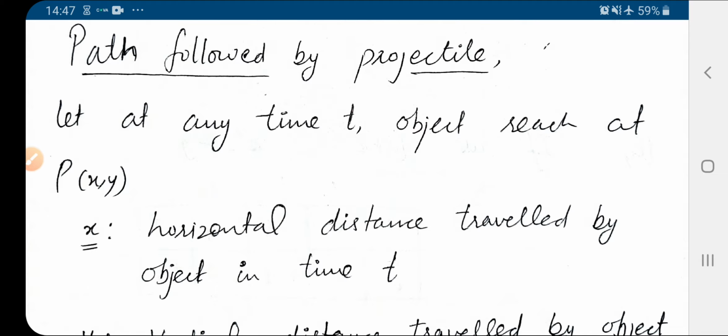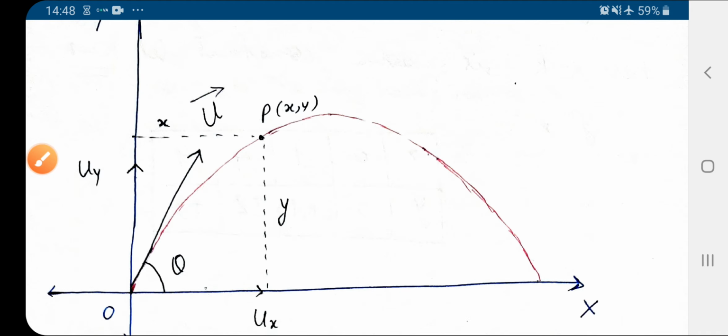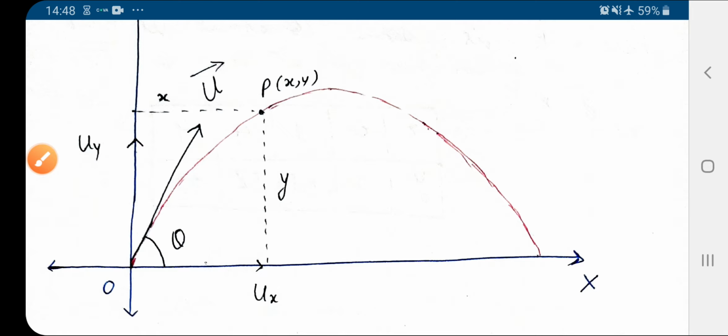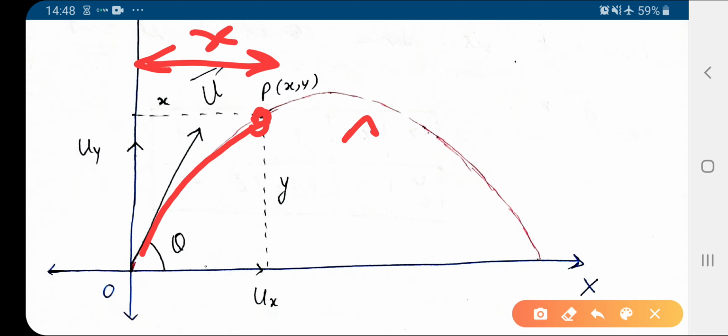Let at any time t the object reach a point P having coordinates x and y, as checked in the diagram. Suppose at any time t the particle reaches point P, and the distance of P from the y-axis is x, and similarly from the x-axis it is y.